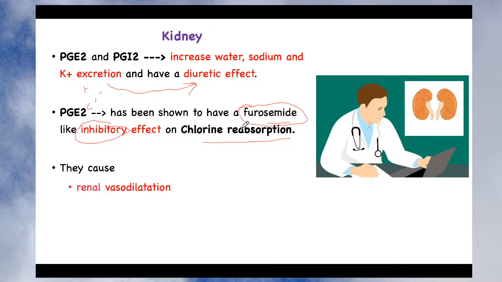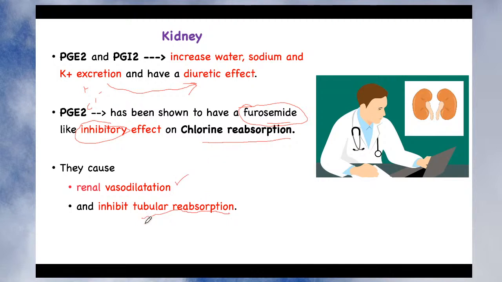They cause renal vasodilation. Now how is it related to their diuretic action? What will happen due to renal vasodilation? More blood supply will reach the kidney. And if there is more blood supply to the kidney, what will happen to urine formation? The more the blood supply to the kidney, the more the urine formation. The less the blood supply to the kidney, the less the urine formation, right? So they produce renal vasodilation, thus increasing the diuretic action, and they also inhibit tubular reabsorption. So anything which is reabsorbed from the tubule will not be excreted into the urine.